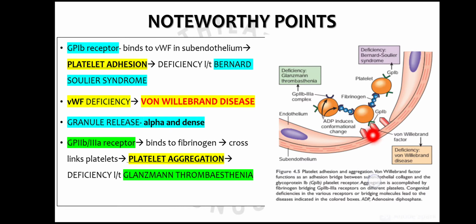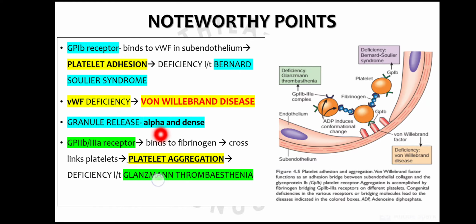So the von Willebrand factor gets exposed, and it gets attached to the GP1b receptor on the platelets, and that will help in the platelet adhesion. And the applied aspect is that when this receptor is deficient, it results in a disease known as Bernard-Soulier syndrome. So this is often asked in the entrance exams. Then if von Willebrand factor is deficient, it will result in the von Willebrand disease. This I'll cover later in a lecture.